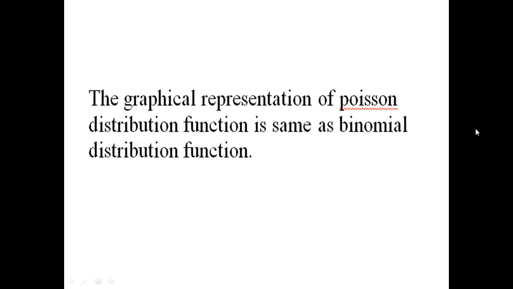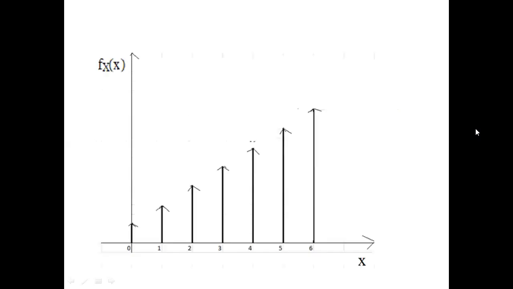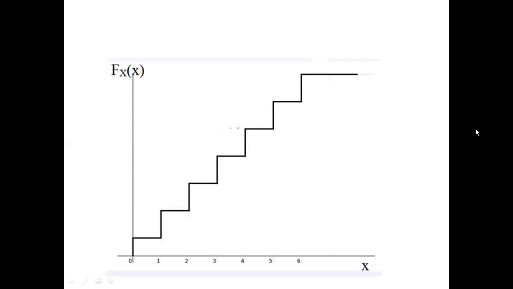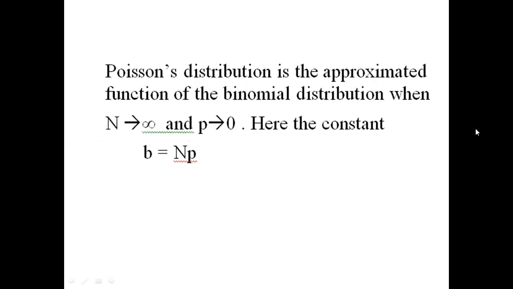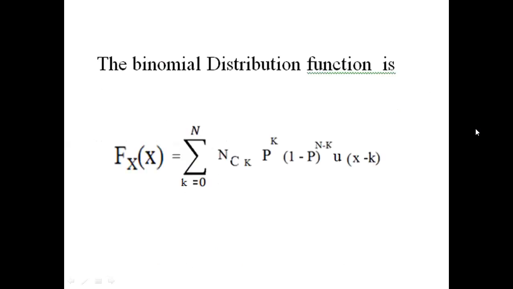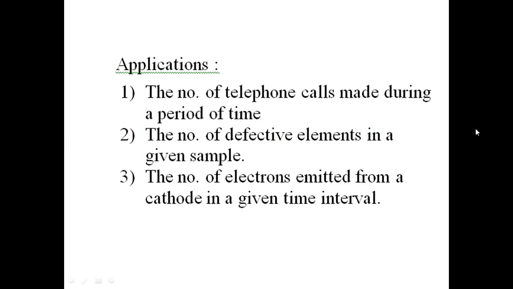This is the Poisson's density function graph, and this is a model graph for the Poisson's distribution function. In this way, we draw the plots, and this is used to calculate the constant value b. And these are the applications where we use the Poisson's density and distribution function.